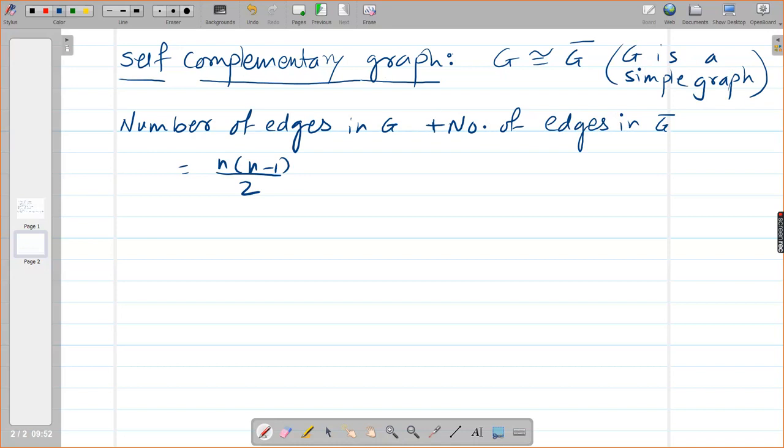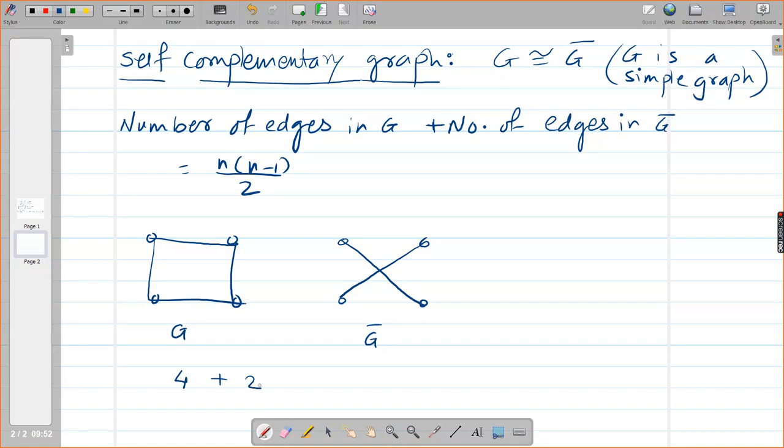Yes, ma'am. See, for example, that day also I had given you this problem that this is my graph G. Then what will be the complement of G? It will be this, right? This is G bar. Now, if you add the edges in G, the edges in G are 4 and the edges in G bar are 2 and that is equal to 6. If you consider a complete graph on 4 vertices, then it will look like this.